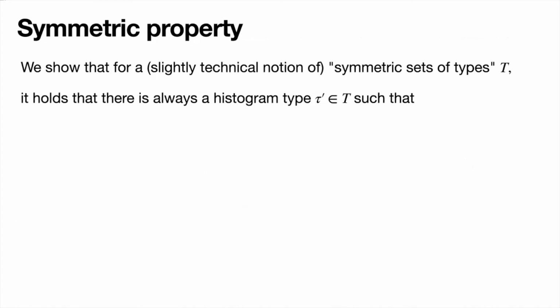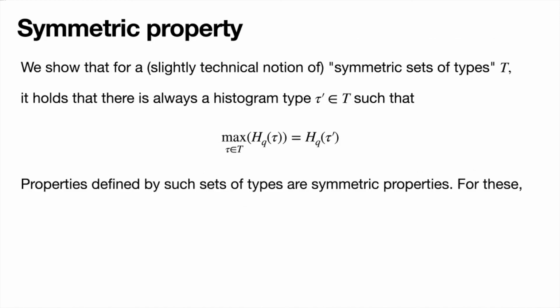But we basically show that for symmetric enough sets of types T, there is always a histogram type tau prime in T which attains the maximum entropy amongst all the types in T. Properties defined by such sets of types are symmetric properties, and they include list decodability, list recovery, average radius list decodability, and all these things that coding theorists care about.